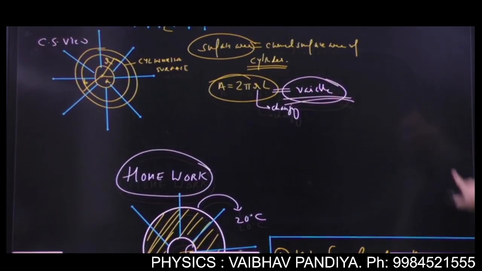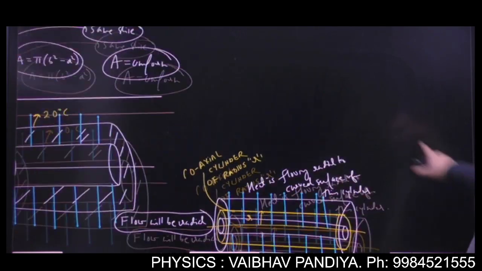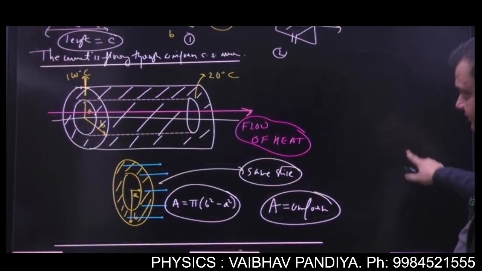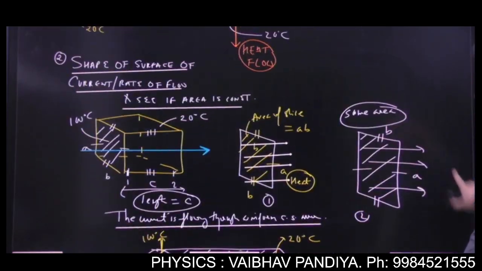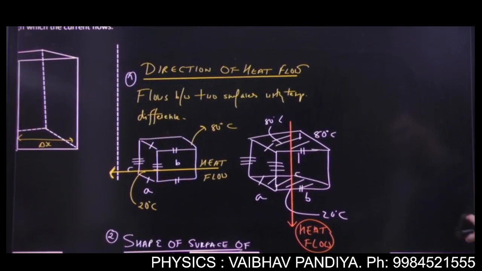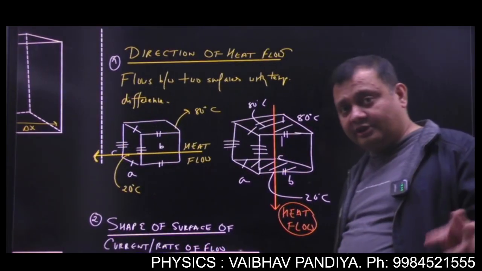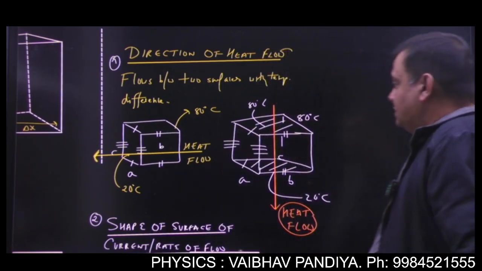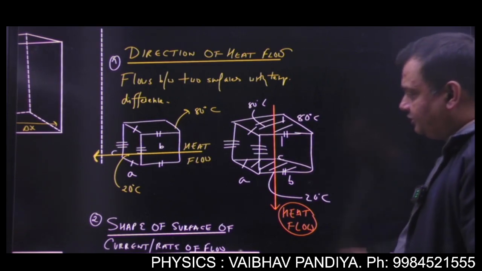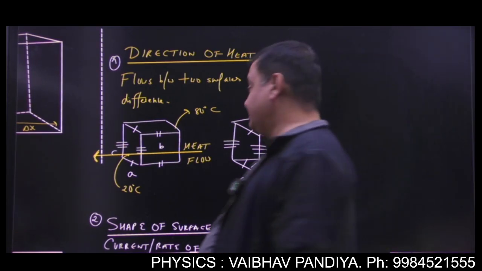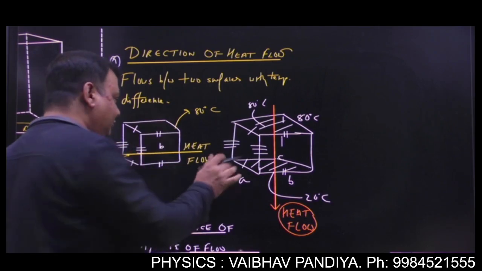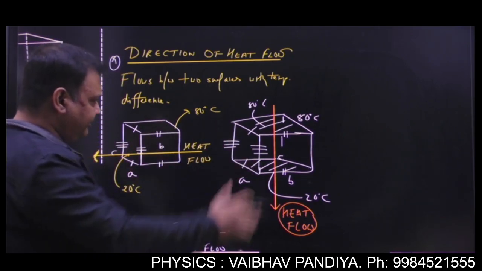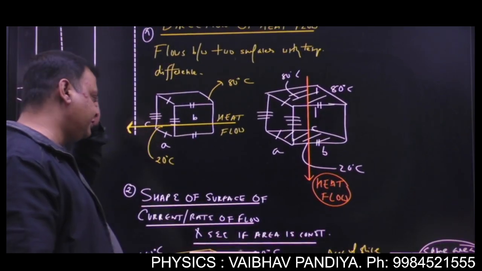So we have seen whenever the heat is flowing, first step you have to visualize the two surfaces which have a temperature difference. Got it? First thing you have to visualize is what? The two surfaces which have a temperature difference. Number two, after visualizing the two surfaces, you can determine the direction of flow. The flow will be between two surfaces maintaining the temperature difference.